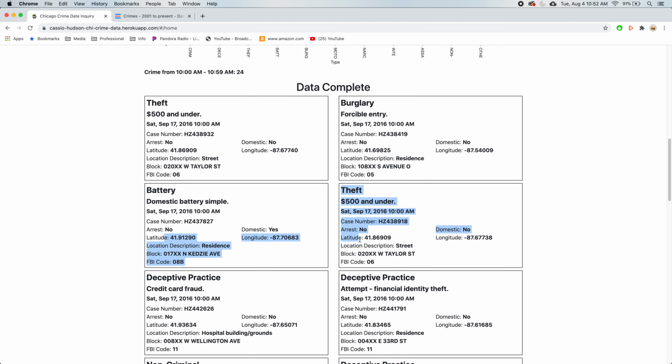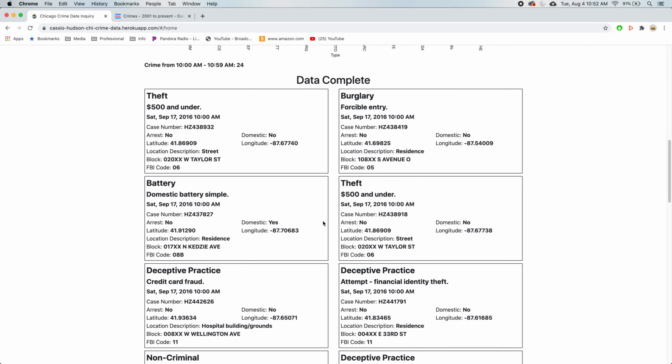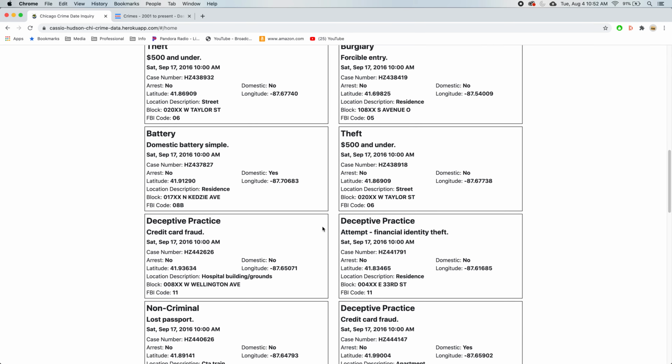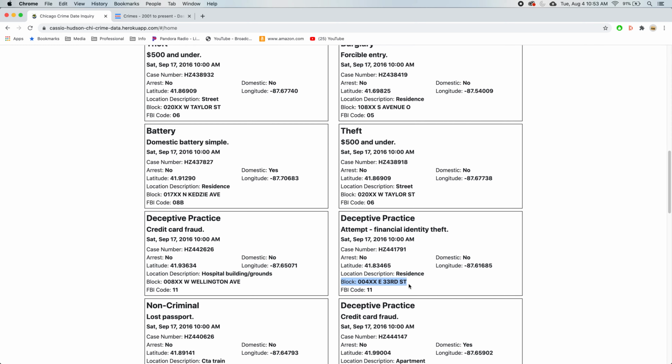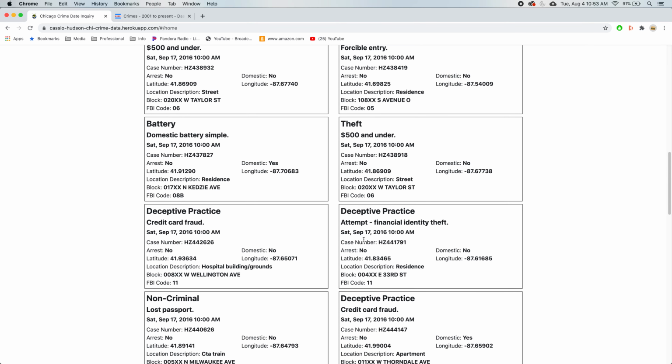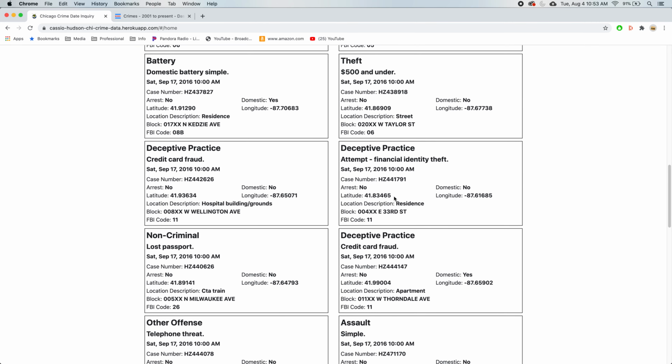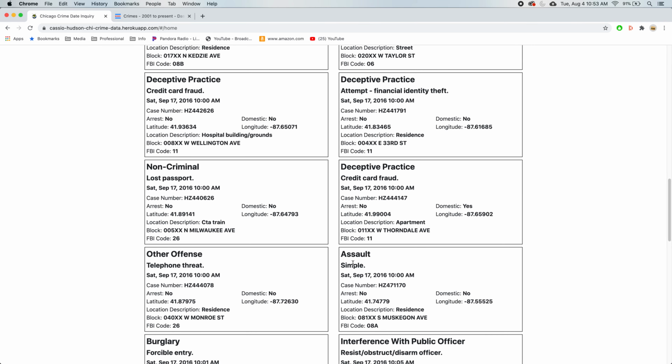They tell you longitude and latitude, whether an arrest was made, and spoiler, arrests usually are not made. The block that it's done under, the FBI code, the case number. This is deceptive practice with credit card fraud, theft under $500, assault simple right here.